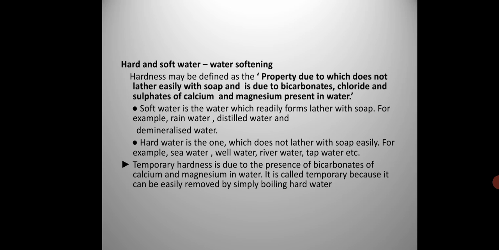with the soap. यदि these substances are present in water, bicarbonates of calcium, like calcium bicarbonate, magnesium bicarbonate, calcium chloride, magnesium chloride, calcium sulfate, magnesium sulfate, then it will render the water hard. Otherwise, the water is soft. So, soft water, water that produces lather with the soap readily, is called soft water. Like rainwater, distilled water, and demineralized water is soft water.